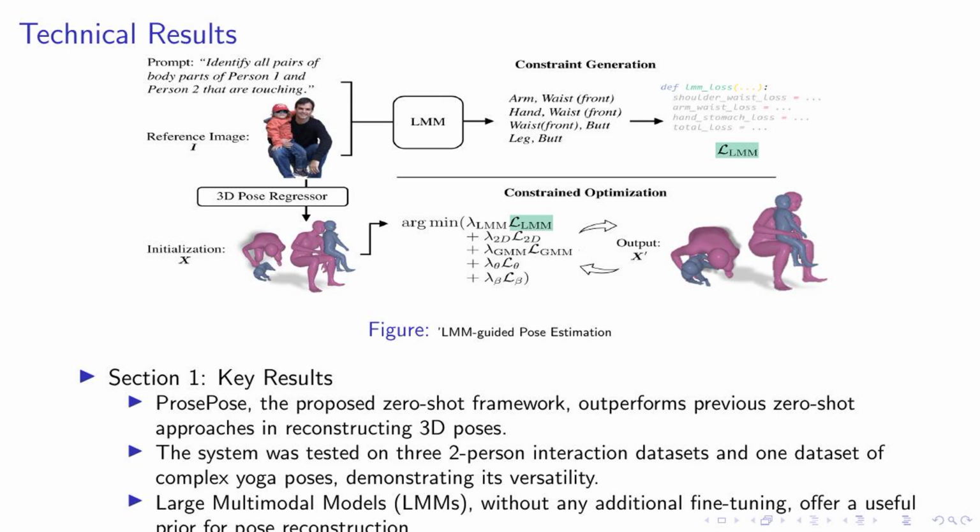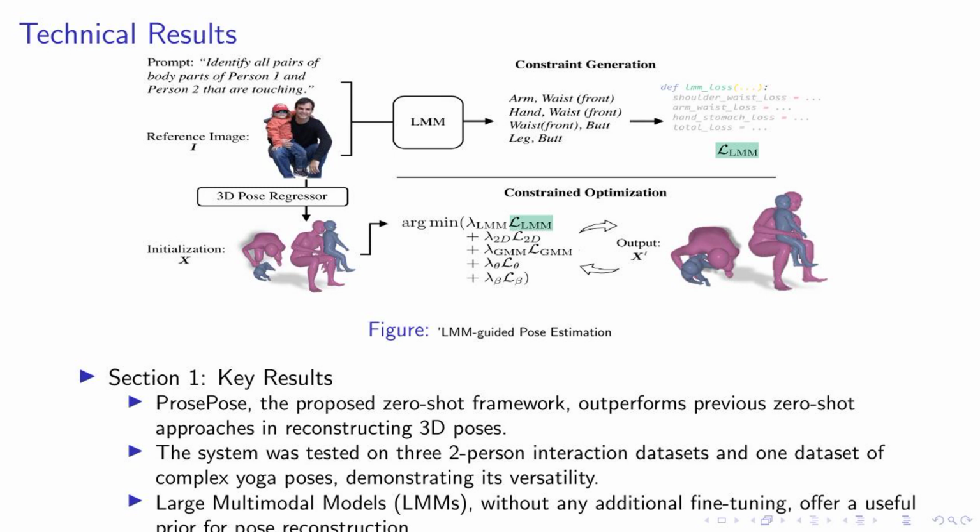Moving on to our technical results, let's delve into the key findings of our research. Our proposed zero-shot framework, ProsePose, has shown to outperform previous zero-shot approaches in reconstructing 3D poses. This was tested across three two-person interaction datasets and a complex yoga pose dataset, demonstrating its versatility. Now, let's look at the role of large multimodal models, or LMMs. Without any additional fine-tuning, LMMs provide a useful prior for pose reconstruction. They allow us to extract the implicit semantic knowledge of poses, which proves to be beneficial for pose estimation. Most importantly, our results suggest that ProsePose can accurately capture touch, a significant social signal in human behavior. This is a major step forward in the field of 3D pose estimation.